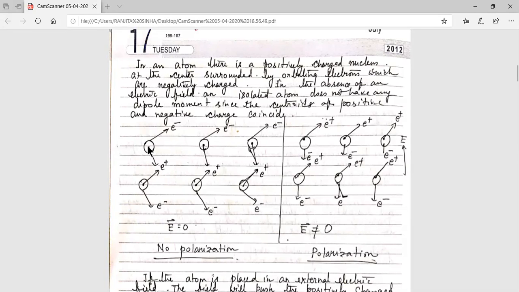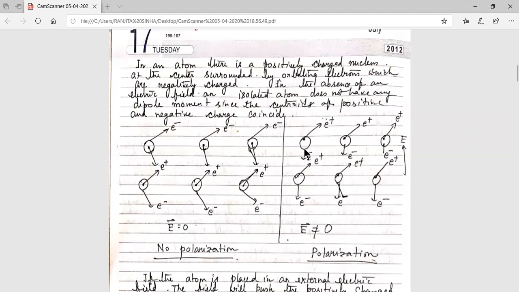Initially, see, the nucleus is in the middle. Now here the nucleus is shifted to the direction of the field, the upper direction, and the electrons are in the opposite direction. That causes dielectric polarization. Now there is a dipole moment, because the centroid of positive charge and negative charge is not coinciding now.